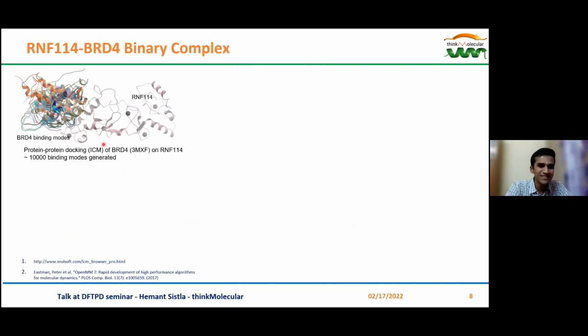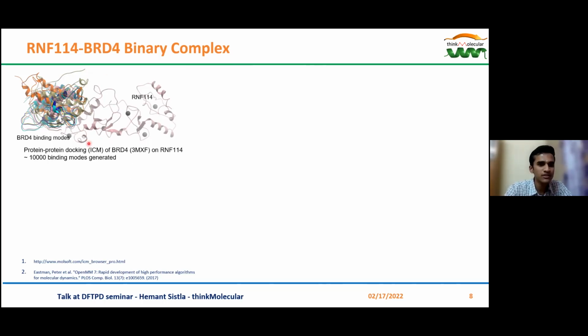So please bear with me as I explain the significance of this crowded picture. To generate the binary complex, the X-ray structure of JQ1 bound to BRD4 was docked onto the modeled structure of RNF114. This is the structure of RNF114. It was treated as a receptor onto which the BET1 domain of BRD4 was docked. So this was treated as a ligand.